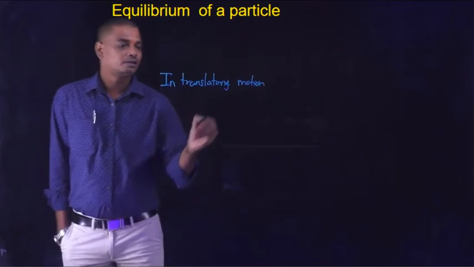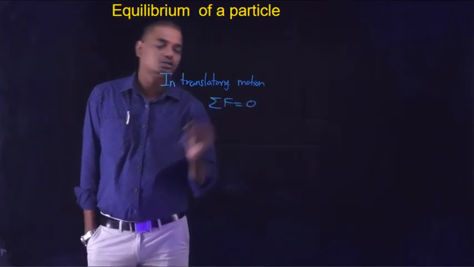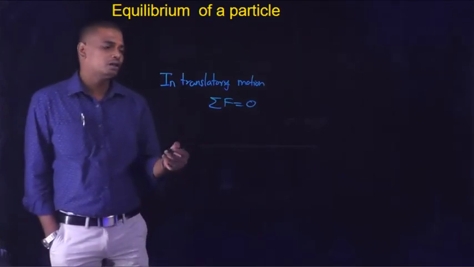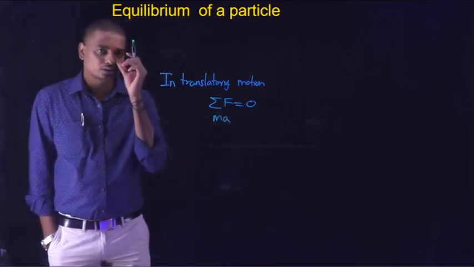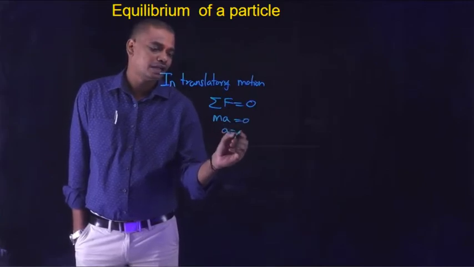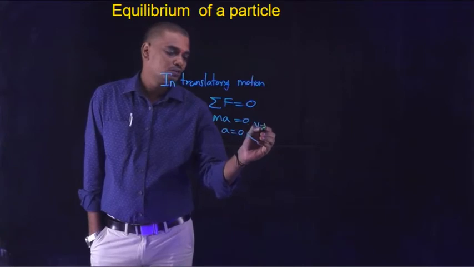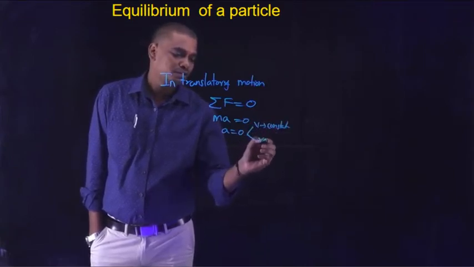equilibrium of a particle refers to the net force acting on the body, that is the summation of all forces acting on the body, being equal to 0, which means according to Newton's second law, for the case where mass is constant, m into a is equal to 0, from which acceleration is 0. Acceleration is 0 in two cases, that is whether velocity is constant or the body is at rest condition.